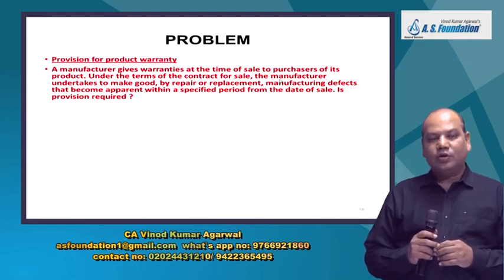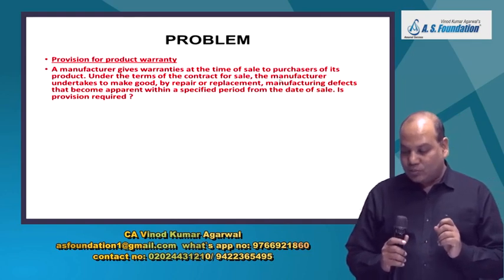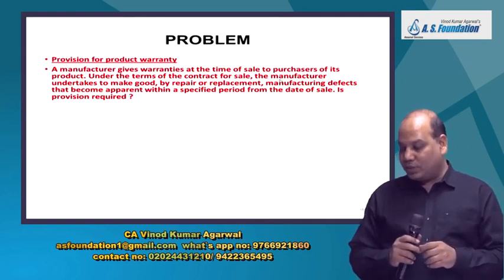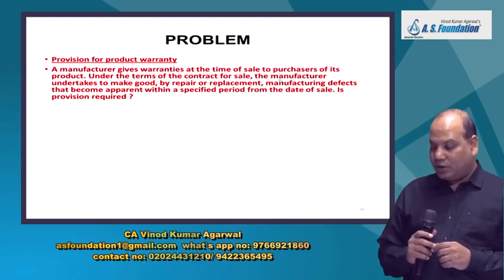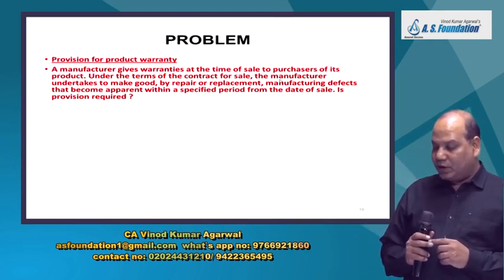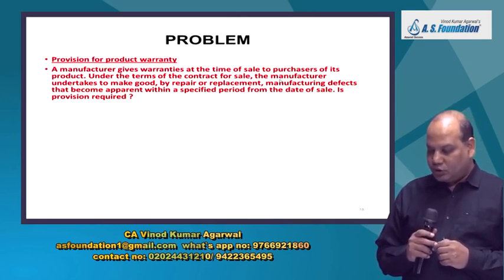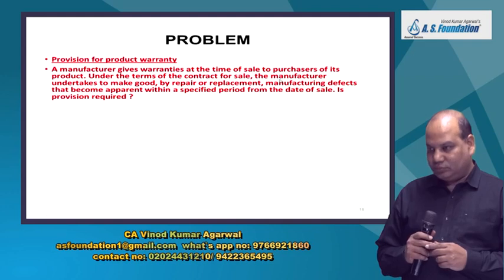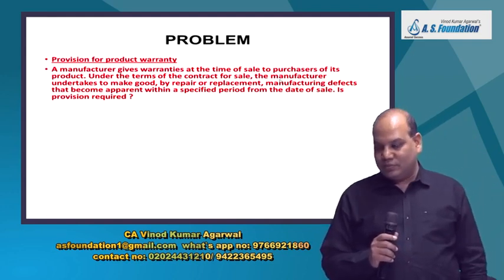Under the terms of the contract for sale, the manufacturer undertakes to make good by repair or replacement manufacturing defects that become apparent within a specified period from the date of sale. Is provision required? A very typical basic question on this topic.